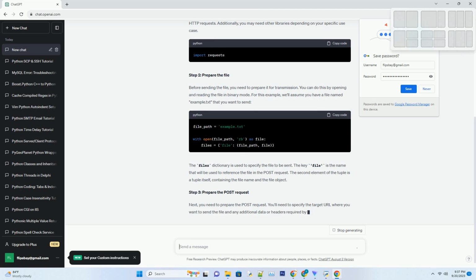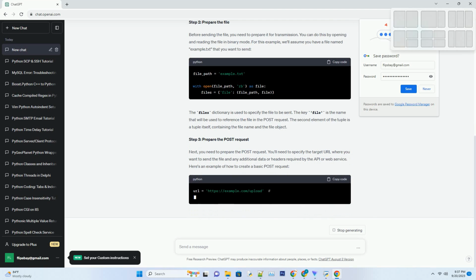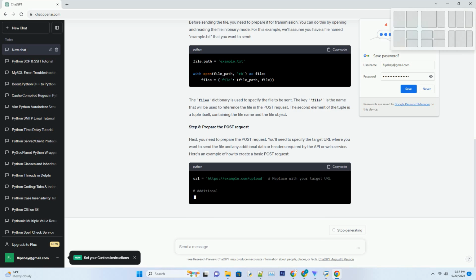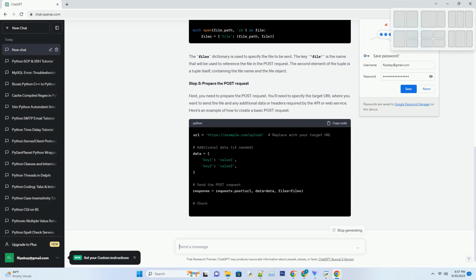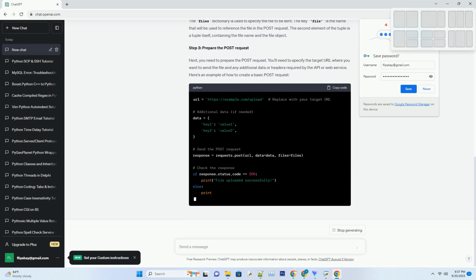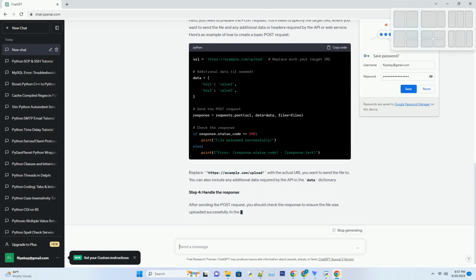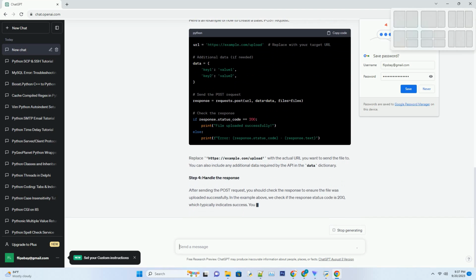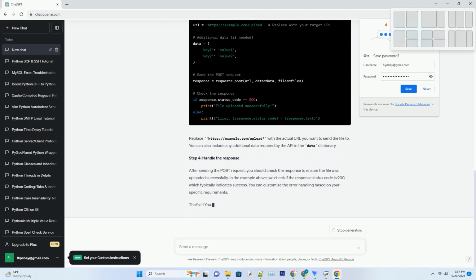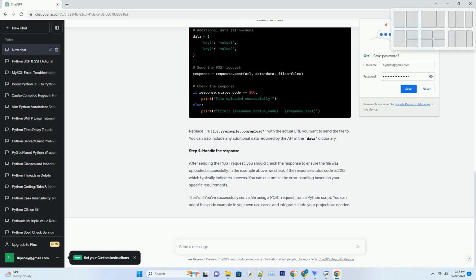Prerequisites. Before you begin, make sure you have Python installed on your system and the requests library. You can install the requests library using pip. Step 1. Import the necessary libraries. In your Python script, start by importing the requests library, which will allow you to send HTTP requests. Additionally, you may need other libraries depending on your specific use case.